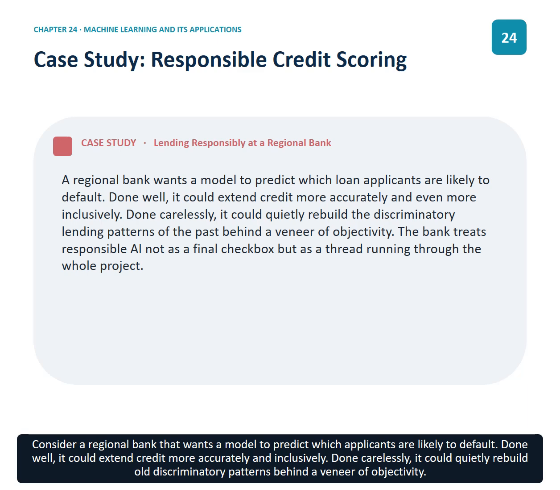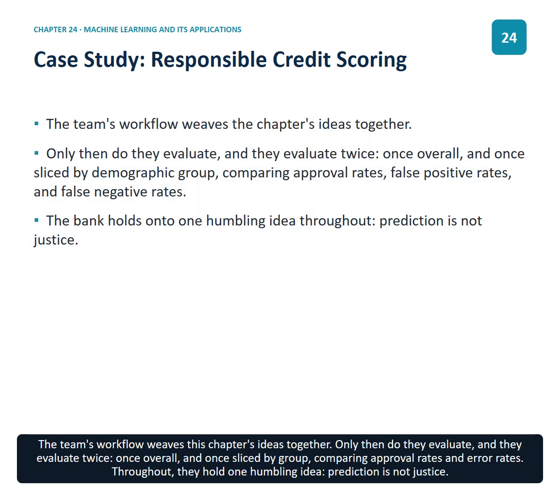Consider a regional bank that wants a model to predict which applicants are likely to default. Done well, it could extend credit more accurately and inclusively. Done carelessly, it could quietly rebuild old discriminatory patterns behind a veneer of objectivity. The team's workflow weaves this chapter's ideas together. Only then do they evaluate, and they evaluate twice, once overall and once sliced by group, comparing approval rates and error rates. Throughout, they hold one humbling idea: prediction is not justice.